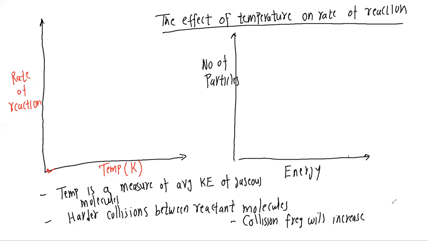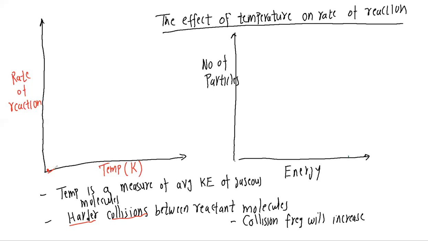And even the collision frequency, that means in whatever unit time, how many times the molecules are going to collide, that is also going to increase. But a major impact is because of the harder collisions. So that should be clear: because of the higher temperature, the collisions between the reactant molecules are going to be harder, and second reason, collision frequency is also higher.